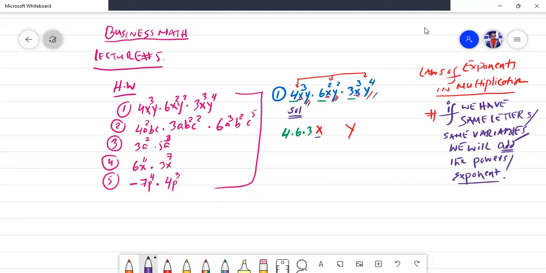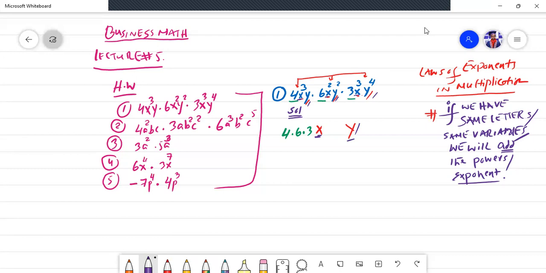It means y is the letter that is common throughout the equation, therefore we have taken it out as a common here. So now what is the law of exponent rule saying in multiplication? It says you have to add the powers when you have the same letters or the same variables. So I'm going to add all the powers of the x and then I will add the powers of the y. Why? Because we have the same letters, that is x, and the same letters, that is y. They are also known as variables.